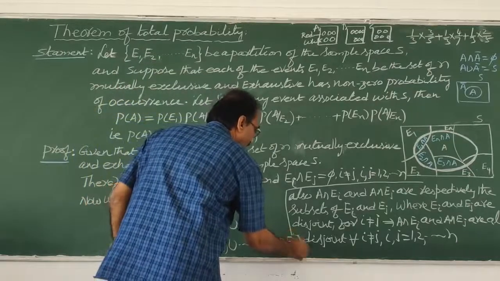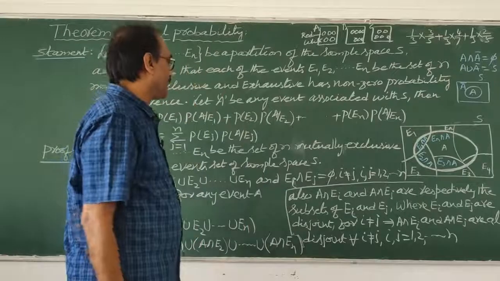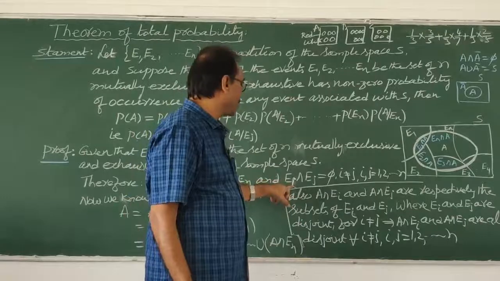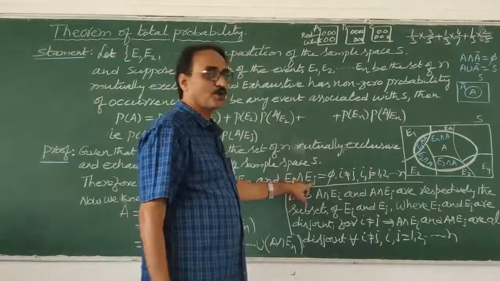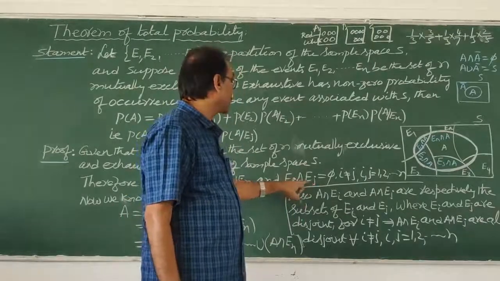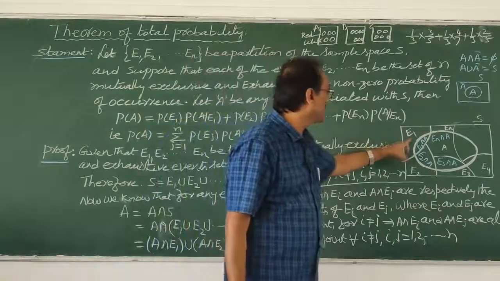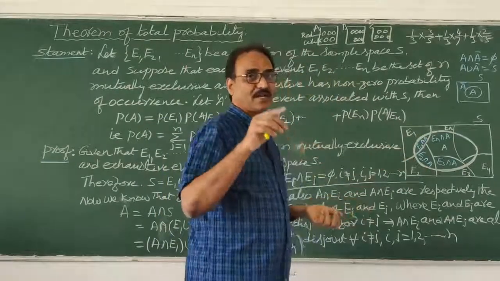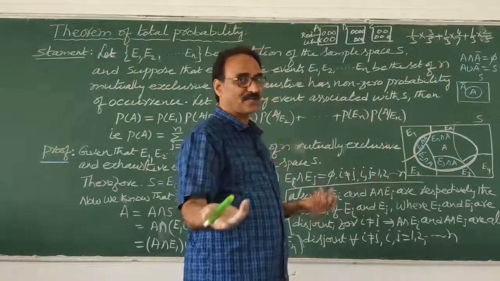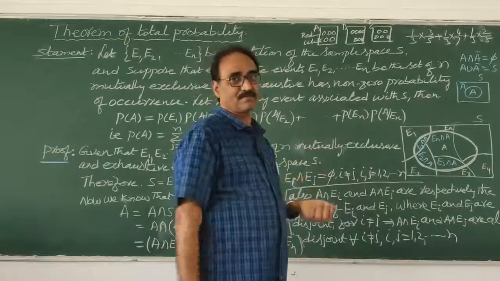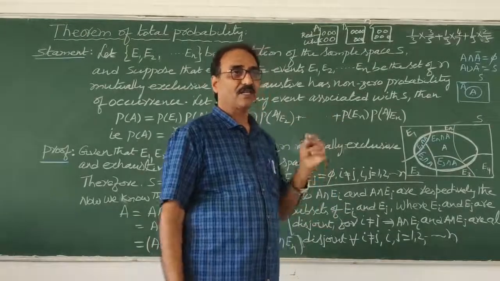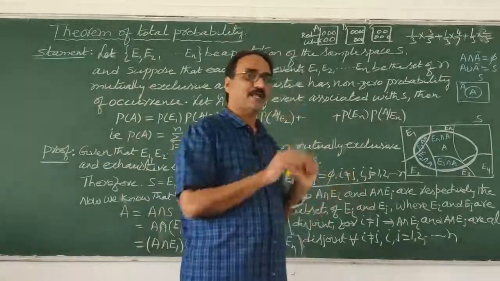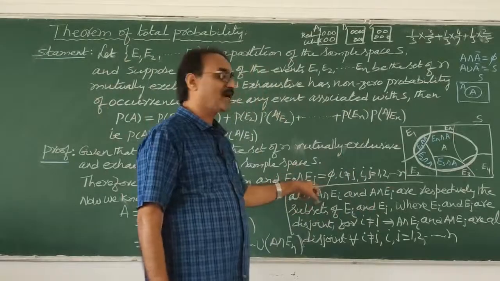Okay, and after this you should write. Now Ei intersection Ej is equal to phi means what, sir? Instead of i you put 1, instead of j you put 2, then how much will you get? E1 intersection E2 is equal to phi, correct or no? Here E1 is there, here E2 is there, they don't have anything in common. That's why we said i, j: you take any two events, E3, E4, E10, E11, E21, whatever two events you take, they don't have anything in common between them, they are phi.